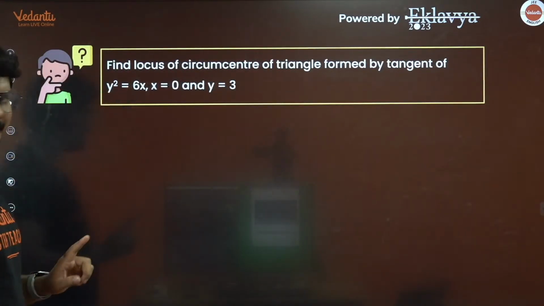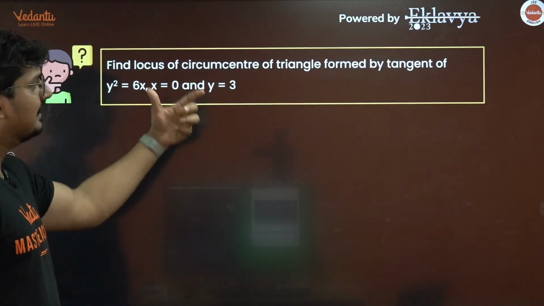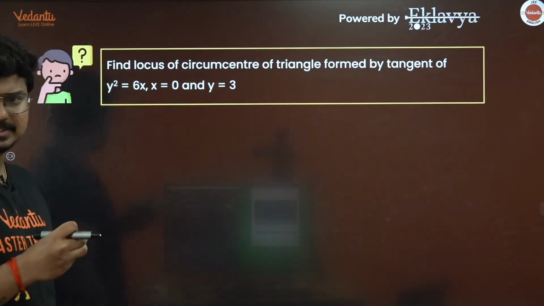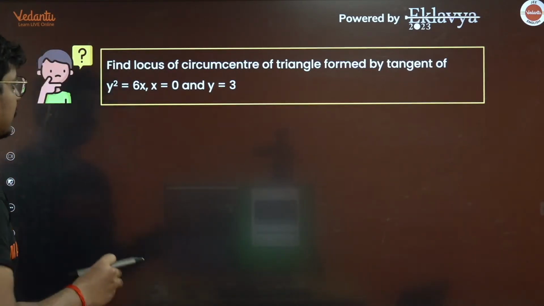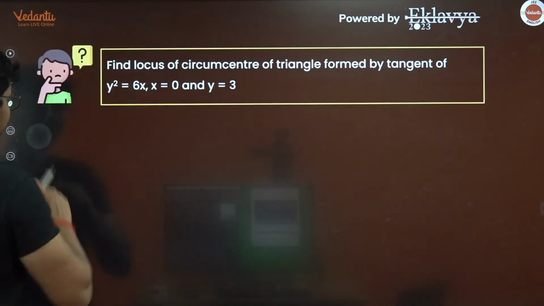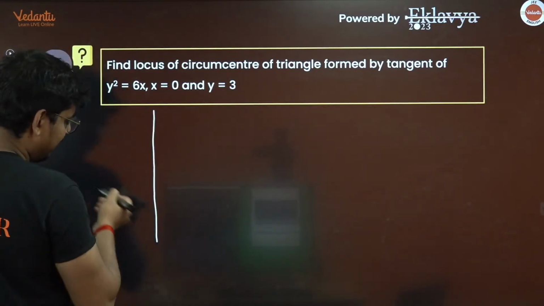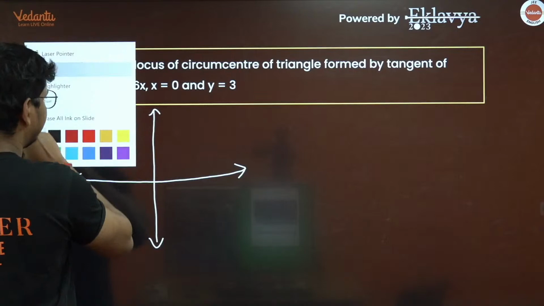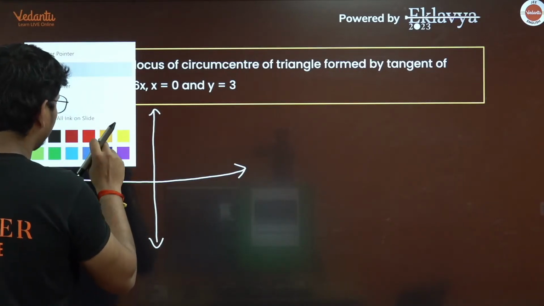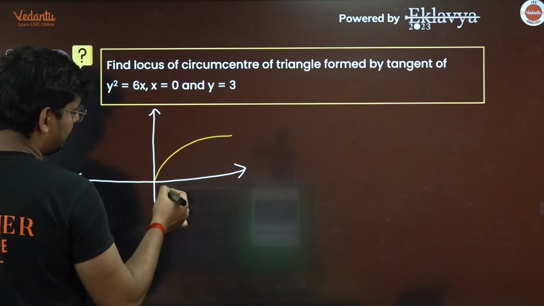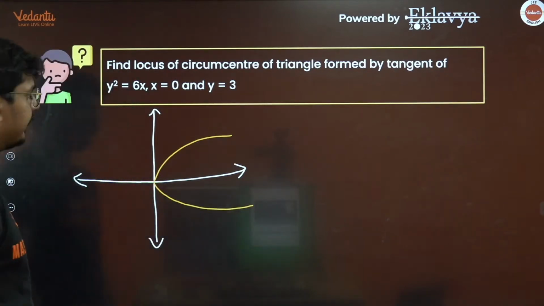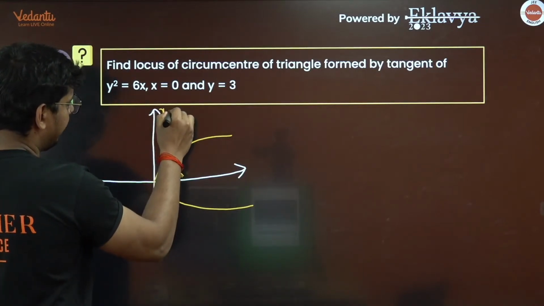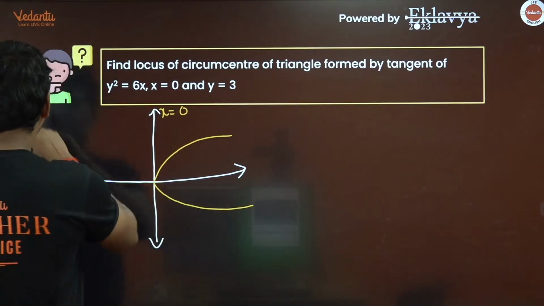And then we have this question, guys. Find the locus of the circumcenter of the triangle formed by the tangent to y square is equal to 6x, x equal to 0 and y is equal to 3. Now try to understand this question, guys. Let me first draw the diagram for you so that you'll clearly understand what is happening in this question. So y square is equal to 6x is this one, right? y square is equal to 6x is basically a parabola, which is something like this. Okay. Now, you have x equal to 0. So this is your x is equal to 0 line. And what about y is equal to 3?